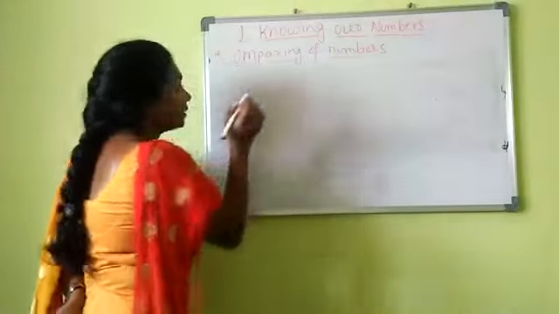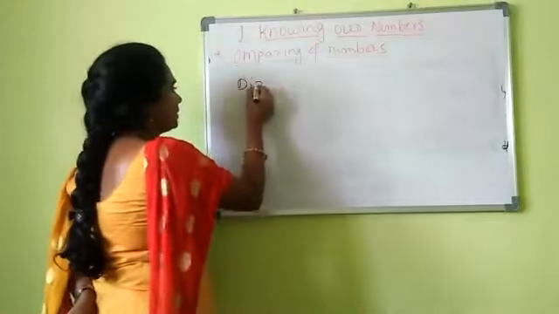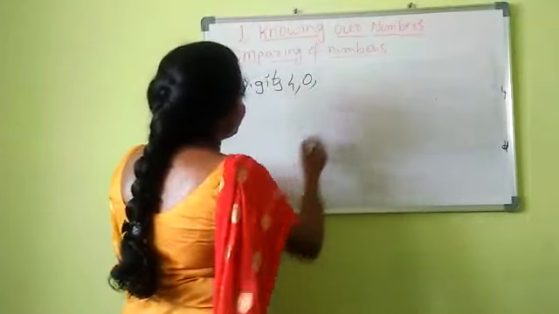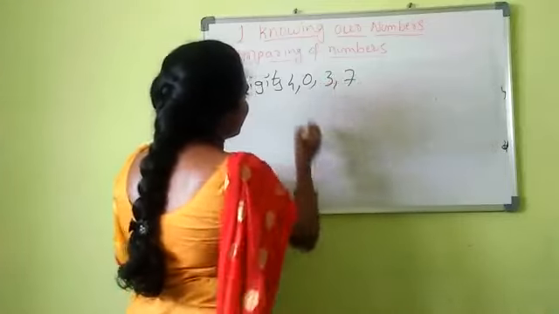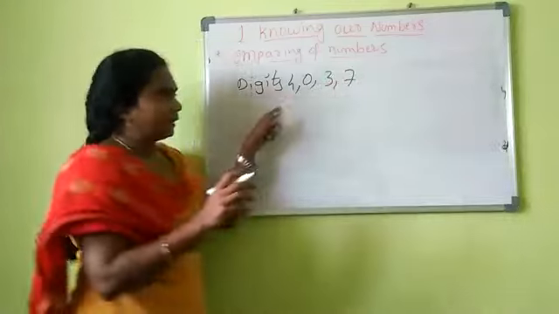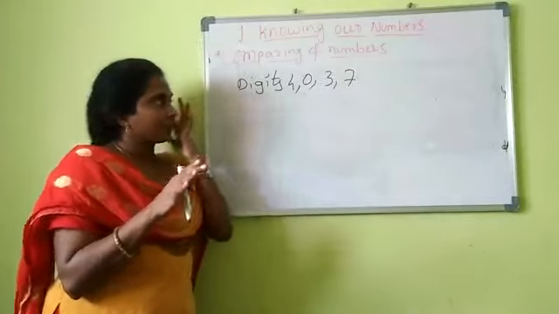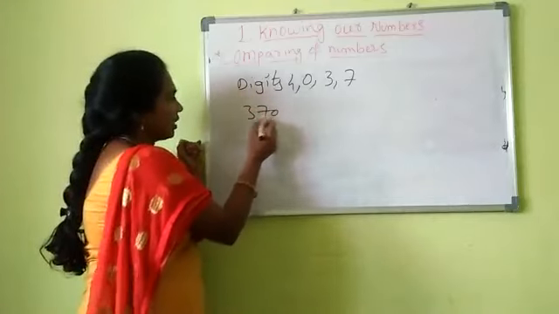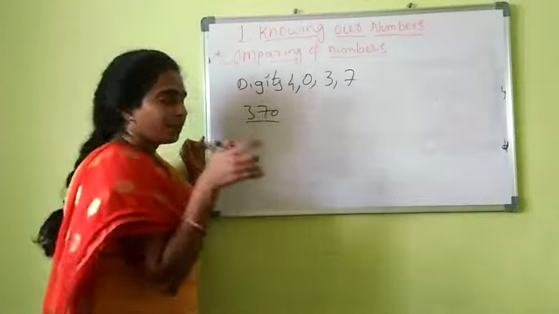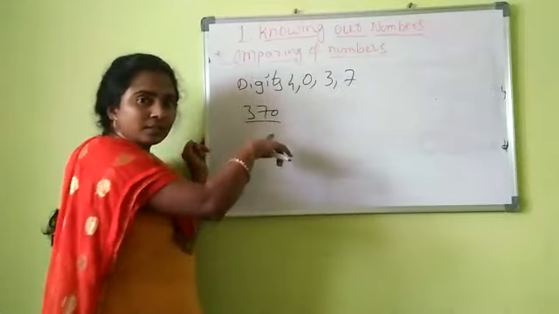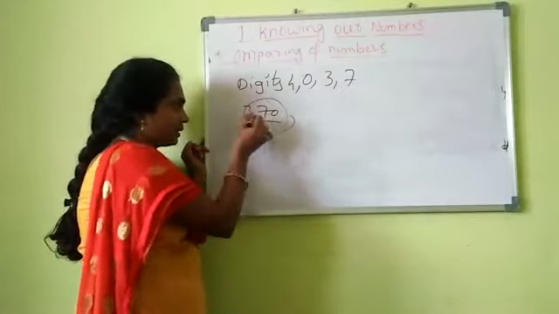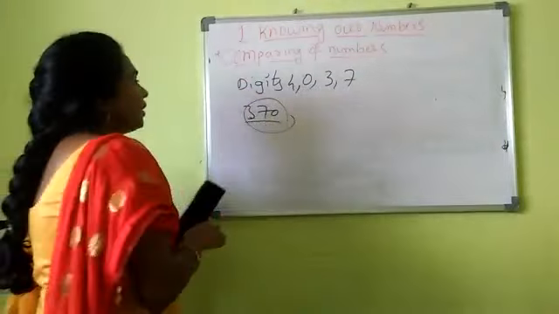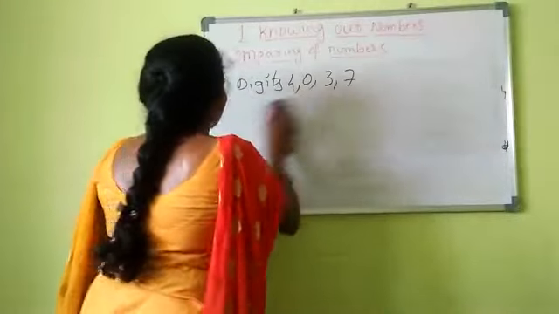See, they will give the digits. The digits are 4, 0, 3, 7. These 4 digits, right? Using these 4 digits, listen carefully, we need to form the number. I already told you, suppose 370 is a number. What is 3? 3 is a digit in the number. 370 is the number and 3 is the digit, right? So, using these 4 digits, you need to form a 4 digit number.